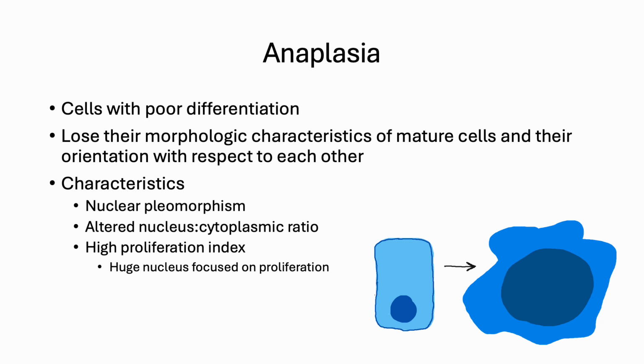They lose their normal morphologic characteristics of their specialized mature cell and their organization or orientation with respect to each other. The characteristics of the cell are that they have nuclear pleomorphism. Sometimes they have multiple nuclei, sometimes the nuclei just become huge. This causes an altered nucleus to cytoplasm ratio with an enormous nucleus.